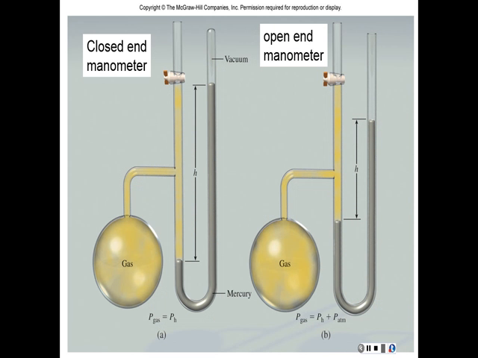We also have two kinds of manometers that we could see in a lab. One is called the closed-end manometer, and the other is an open-end manometer. So let's start with the closed-end one. We start off with the gas in the container. You see that yellow gas. Now that gas is causing pressure and is trying to push the mercury away from itself.